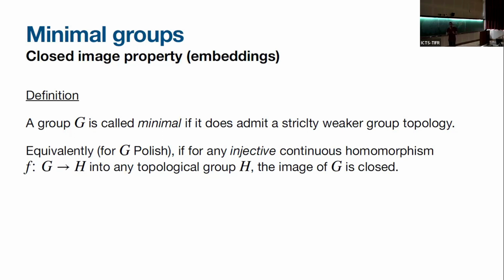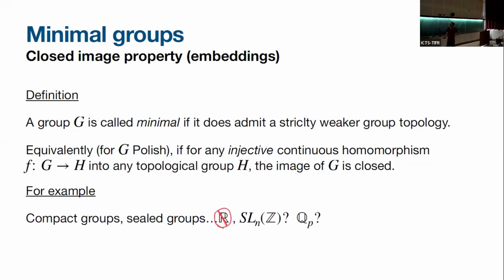So we call a group G minimal if the topology it has is minimal. So we start with a group with a topology, and we say that it's minimal if there's no weaker Hausdorff group topology on it. So for example, the real line is not minimal. We just saw, right, that we can pull back. And equivalently, for G Polish, it's really the same as saying that any injective map is closed. Okay, so this is a closed image property as well. And some examples: compact groups, of course, every image is closed. Sealed groups, in particular compact groups, are sealed.